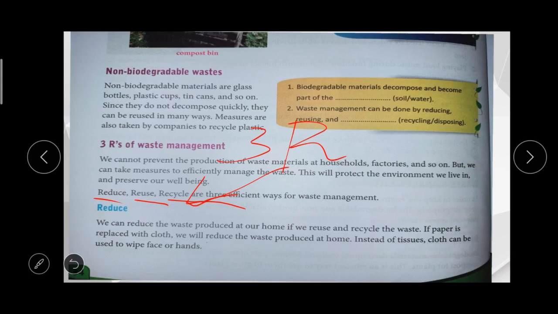For cleaning some places we used to take paper and clean it. Instead of using that paper we can use cloth. After using we can wash it, dry it and use it again. After using tissue paper we throw it away, right? So instead of doing that we can use cloth for wiping our face.